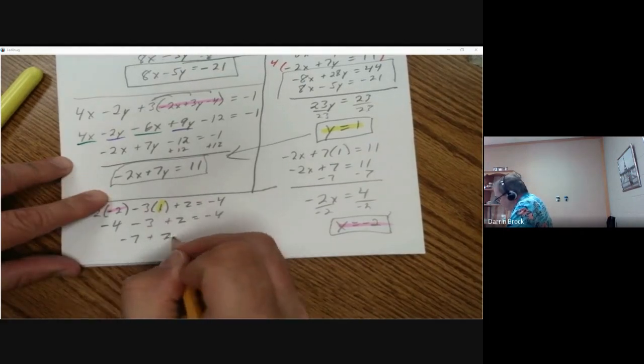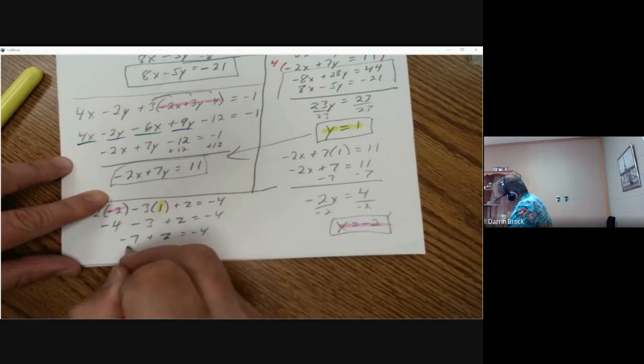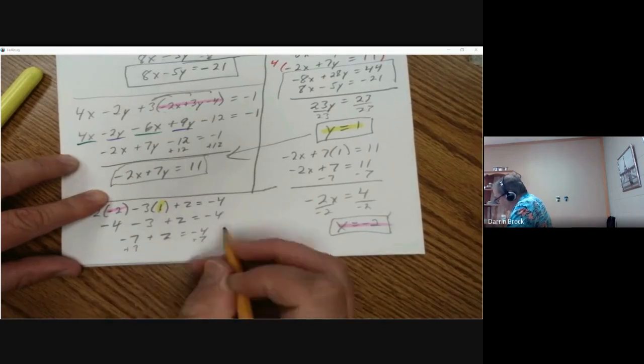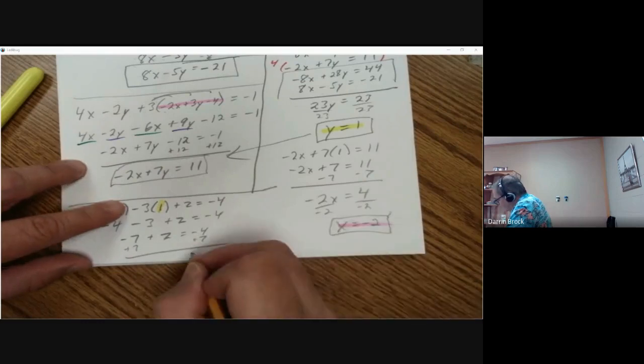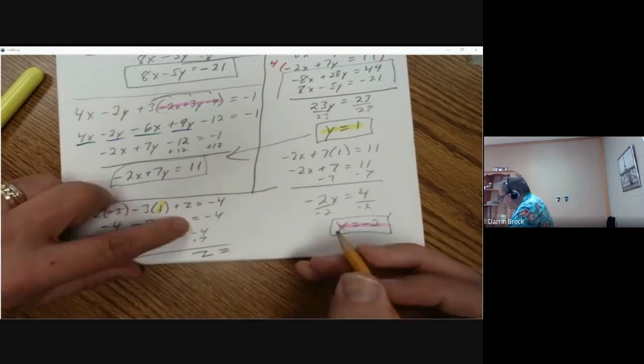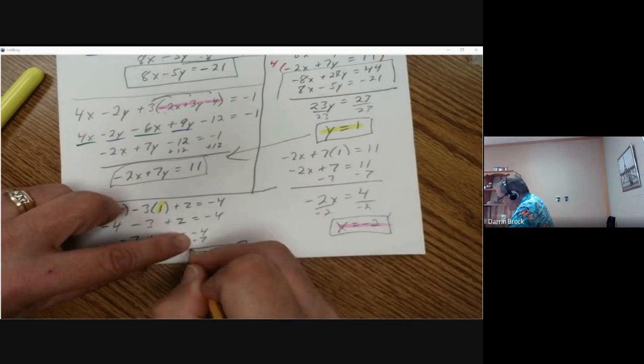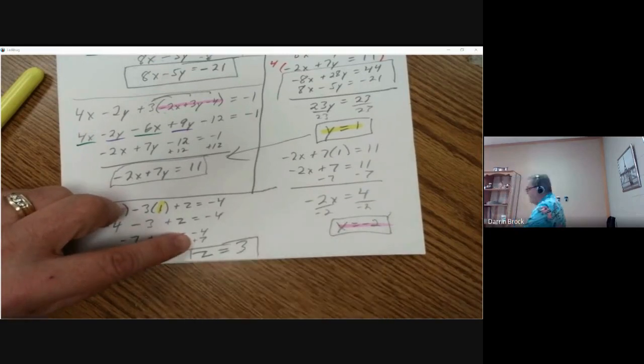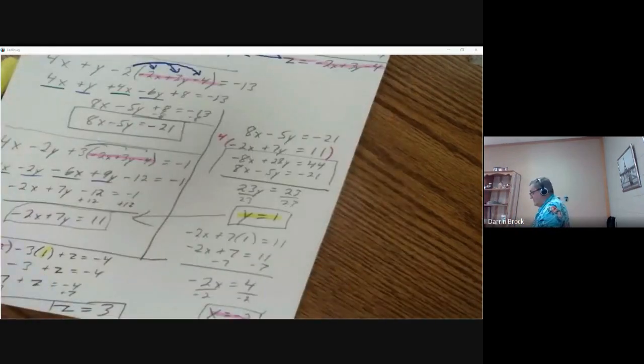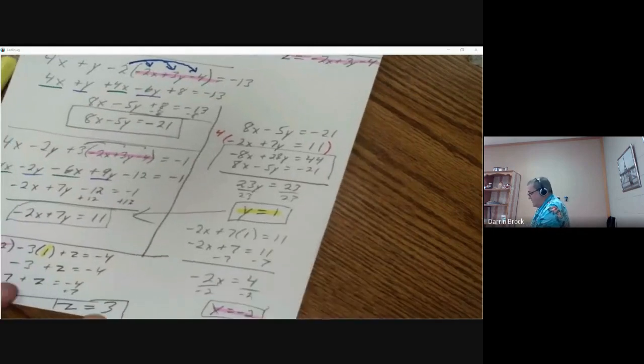Plus z equals -4. Add 7 to both sides. Z equals -4 plus 7, which is 3. So x equals -2, y equals 1, z equals 3.